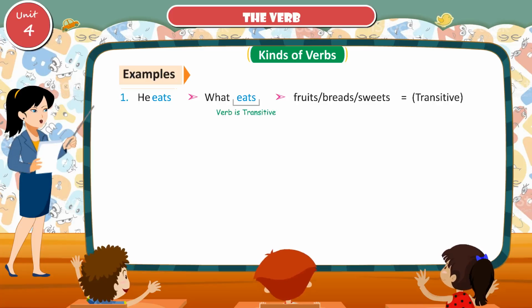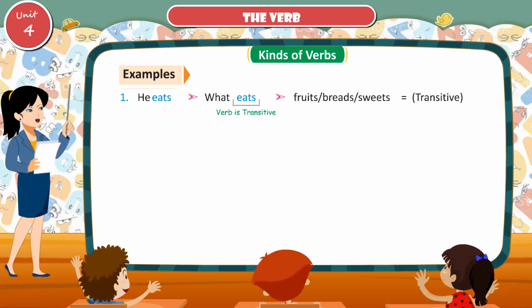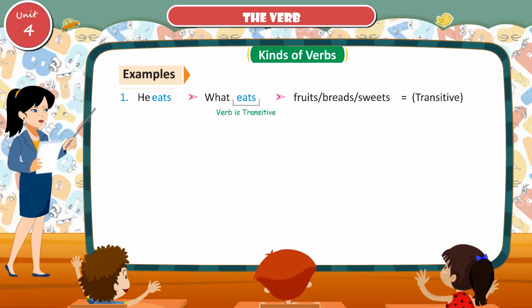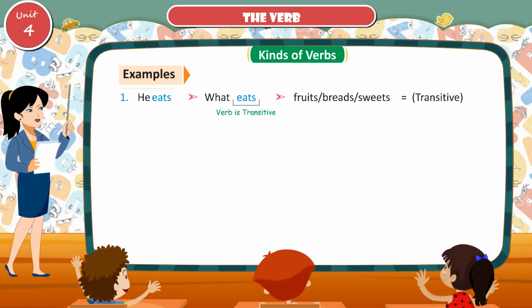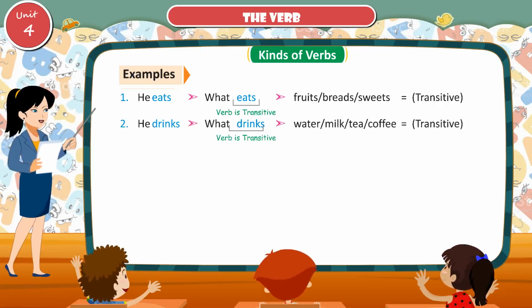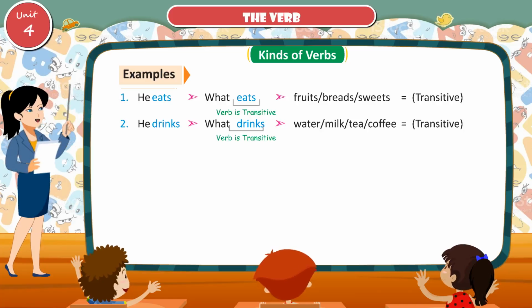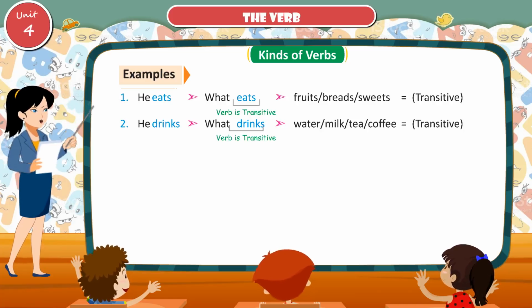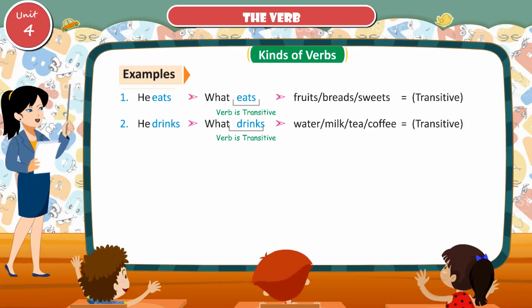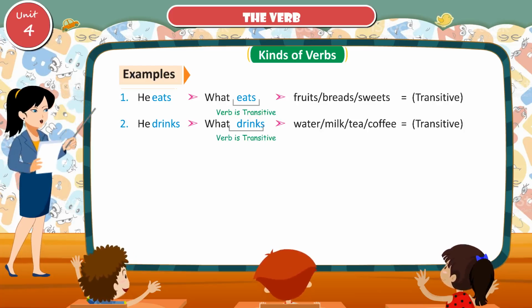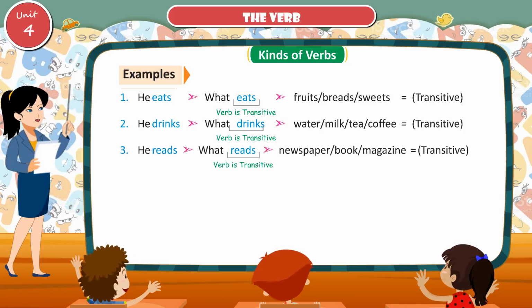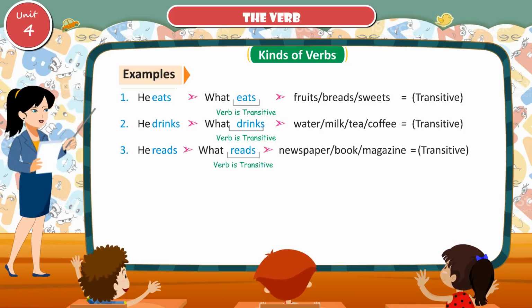Examples: he eats. What eats? Verb is transitive. Fruits or bread or sweets, transitive. He drinks. What drinks? Verb is transitive. Water, milk, or tea or coffee, transitive. He reads. What reads? Verb is transitive. Newspaper or book or magazine, transitive.